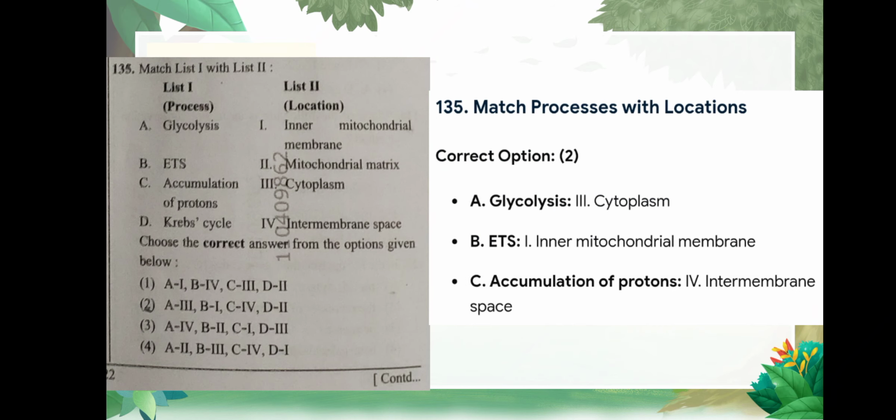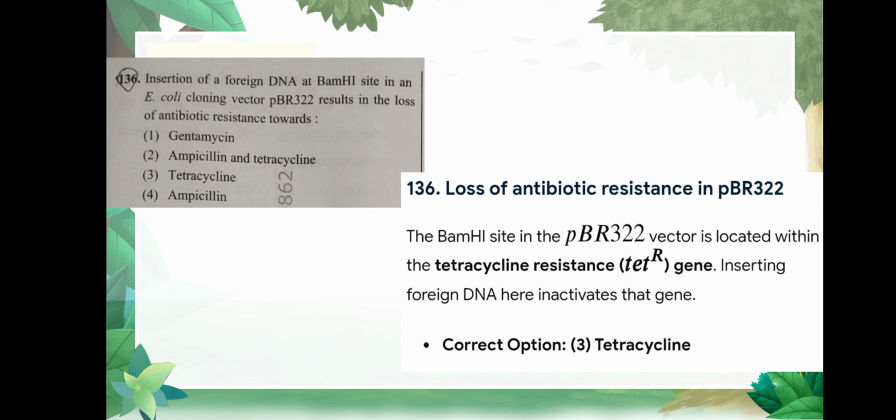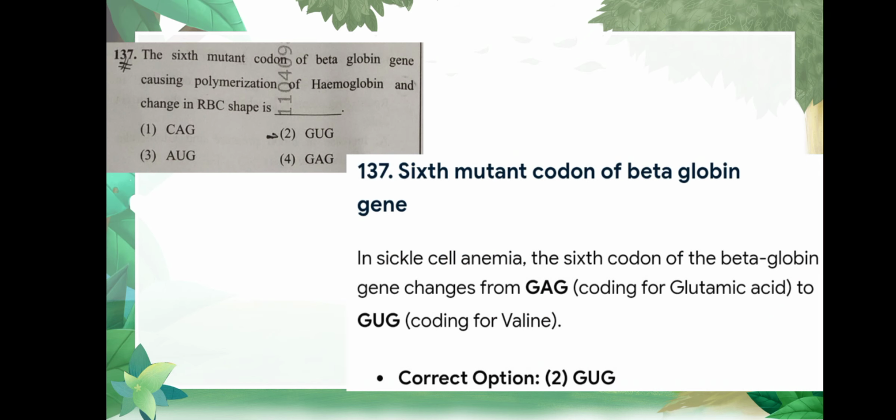Match the following is again in question number 135 and the correct option is 2 and the explanation is given as follows. Question number 136 is insertion of foreign DNA at BamHI site in an E. coli cloning vector pBR322 results in the loss of antibiotic resistance toward, and the answer for question number 136 is option number 3, that is tetracycline. Question number 137 is the 6th mutant codon of beta globin gene causing polymerization of hemoglobin and changes in the RBC shape, answer is option number 2, GUG.